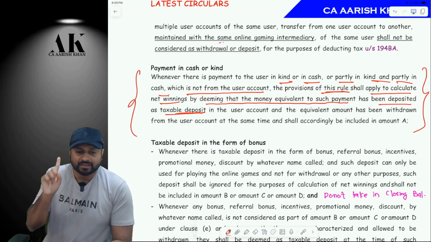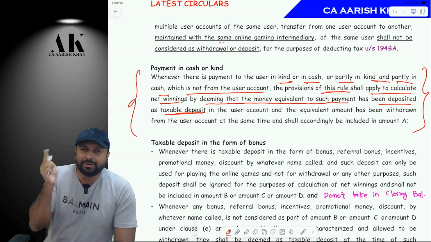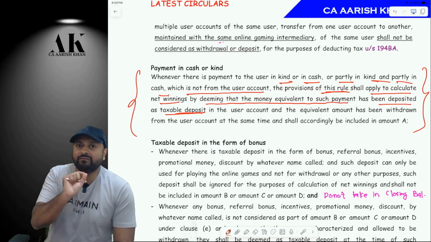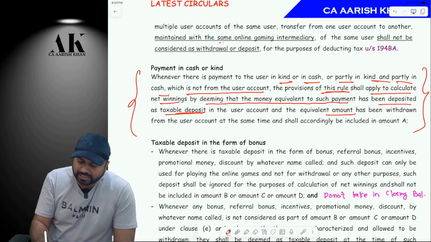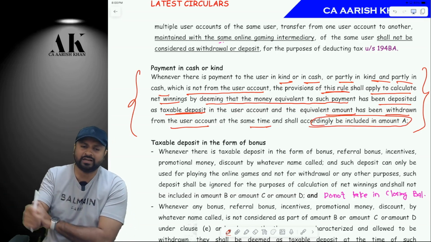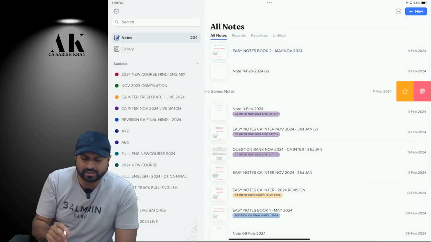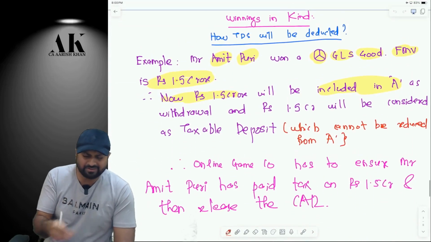How much money has he won? 1.5 crore. That is deemed to be taxable. If it is a taxable deposit, am I allowed to reduce it from my withdrawals? Because from withdrawal only non-taxable deposits are allowed to be withdrawn. Correct or not? And the equivalent amount, that is 1.5 crore, has been withdrawn from the user account at the same time and shall accordingly be included in A above. So A will be 1.5 crore and B will be 0 rupees. Are you clear? So in short, winning in kind. They have done this so that there should not be any kind of legal issues in this particular provision. Okay. Now in simple words, you can see this example.